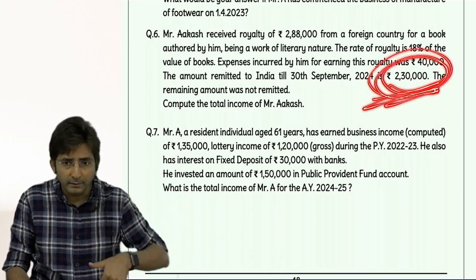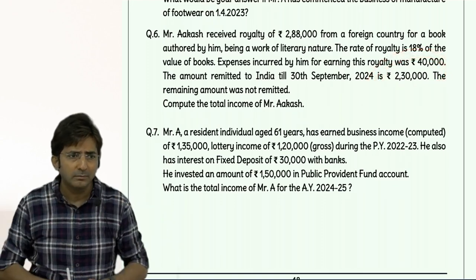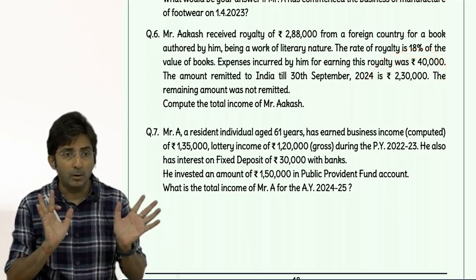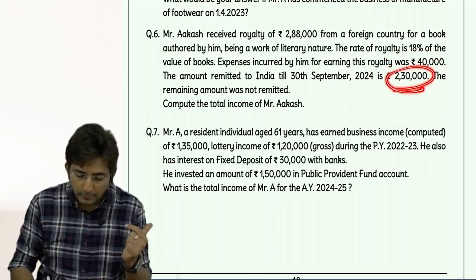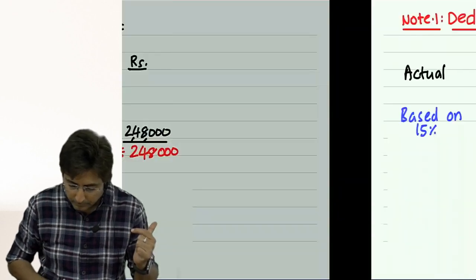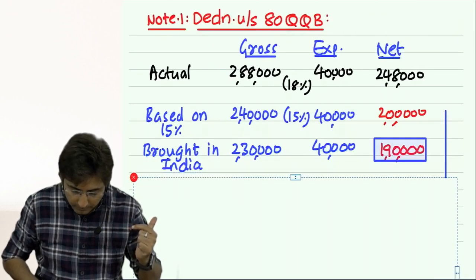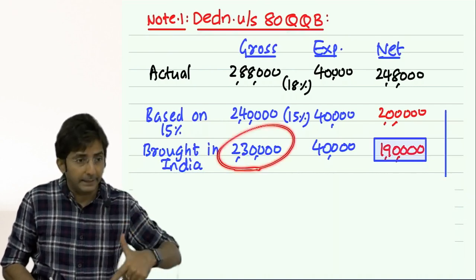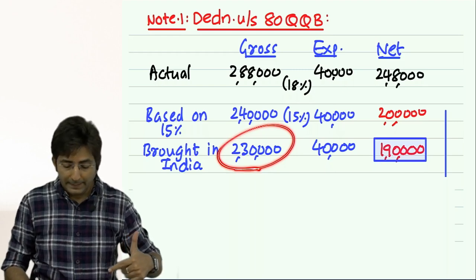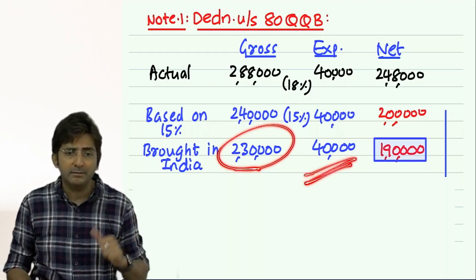When you bring the actual amount, your original figure is gross only. So even this is a gross figure. So see, brought in India is 2,30,000. Then expenditure of 40,000 is there.